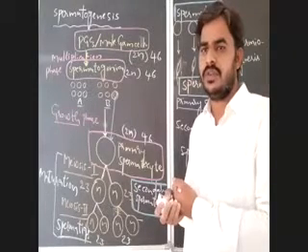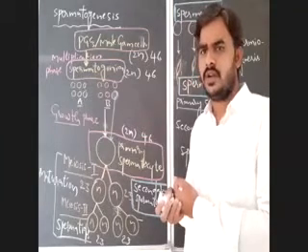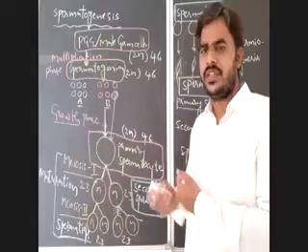Did you get my question? Which will produce without reduction of chromosomes here? The number of chromosomes maintained constantly in which stages?